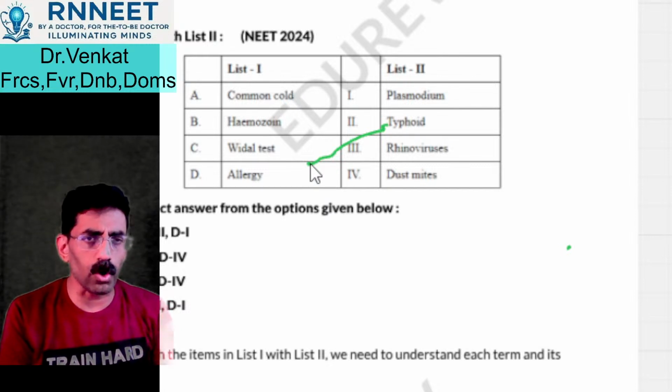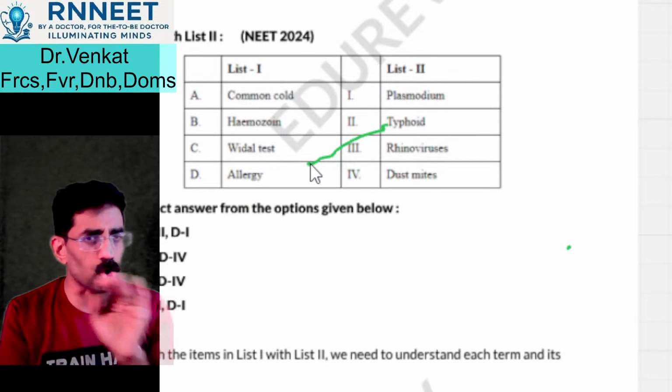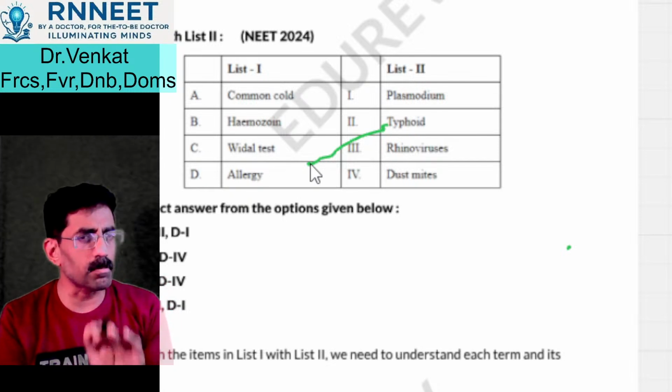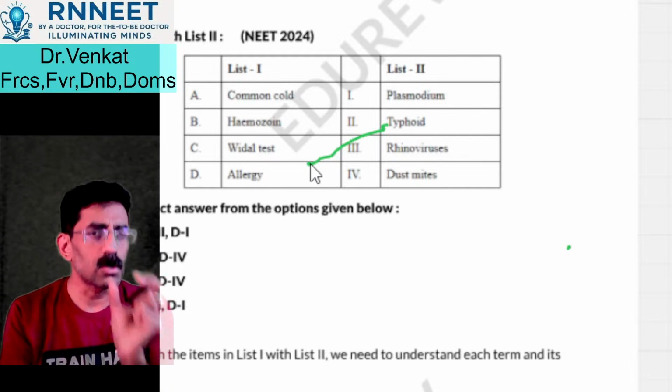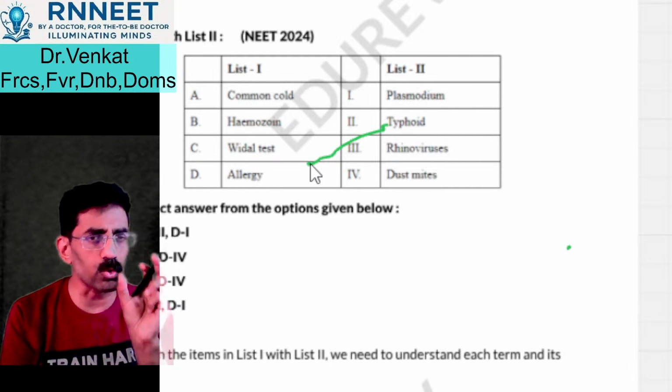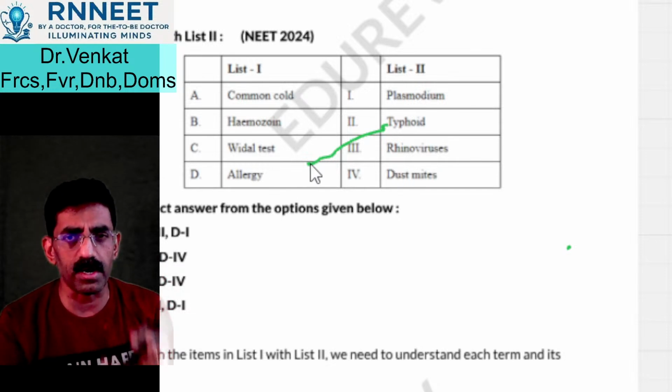They would give 1 or 2 very tricky ones, but you could easily get 1 or 2. You will know the match the following. But the 2025 paper was not like that. You're not going to get simple match the following like this. You're going to get big detailed words, longer sentences, and you need to read them more, and you need to be very, very quick in trying to identify.